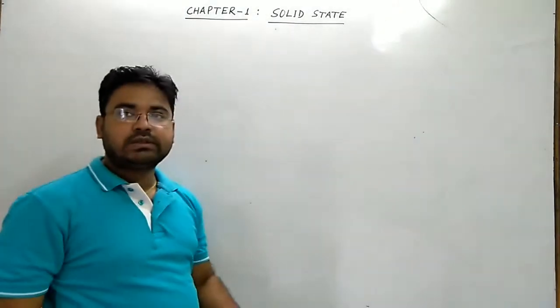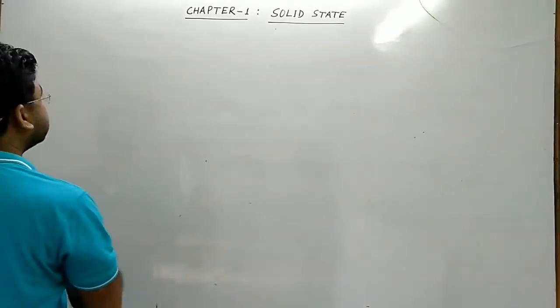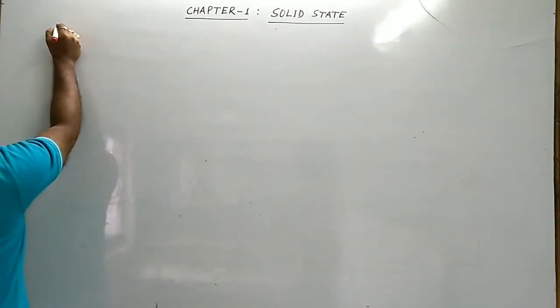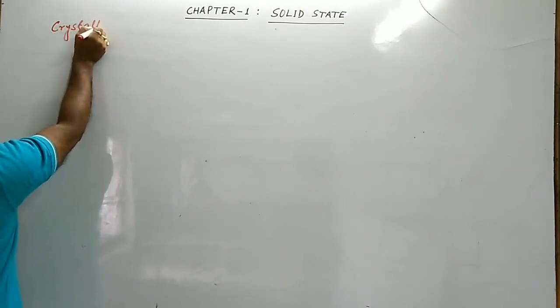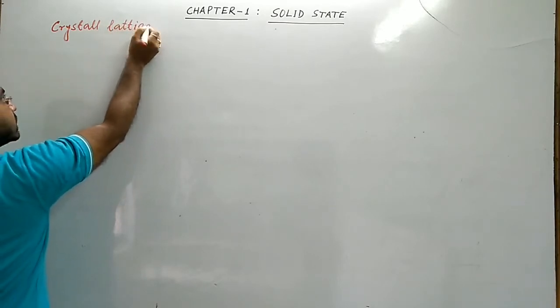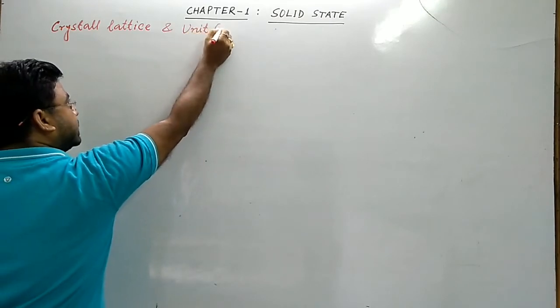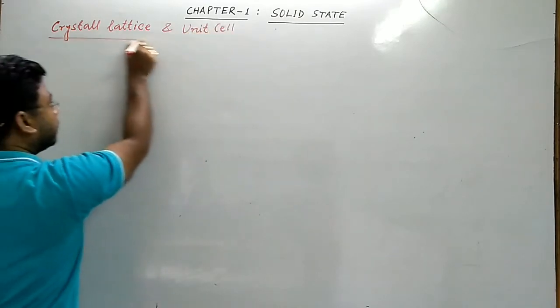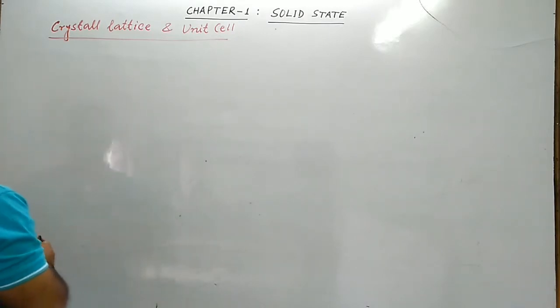Our next topic is crystal lattice and unit cell. At first, what is crystal lattice?